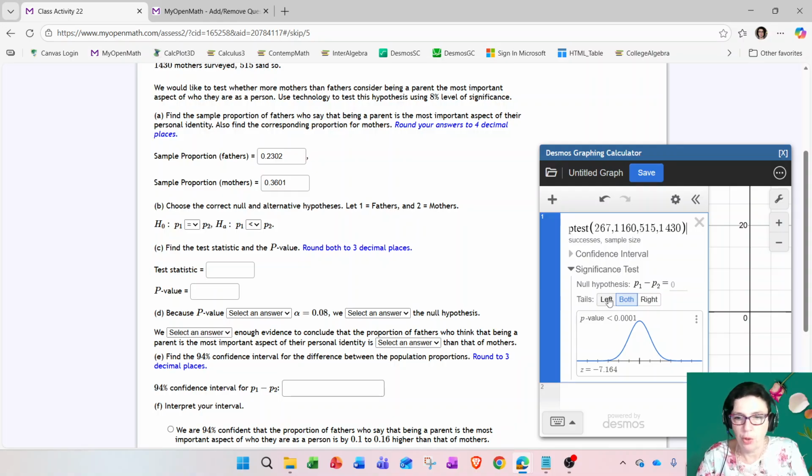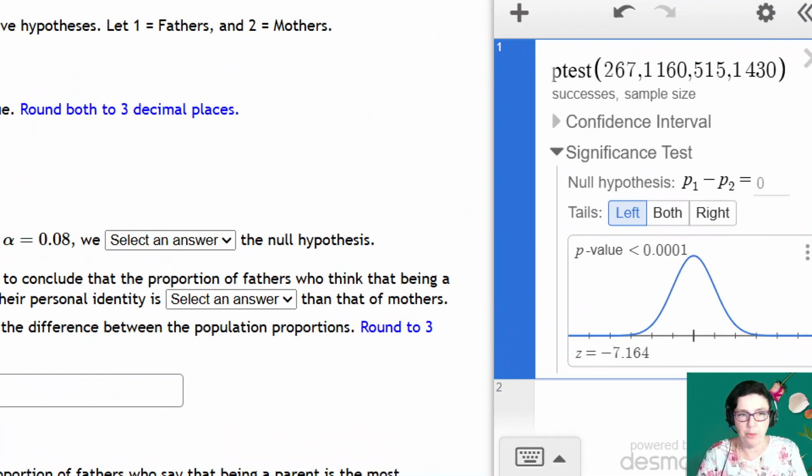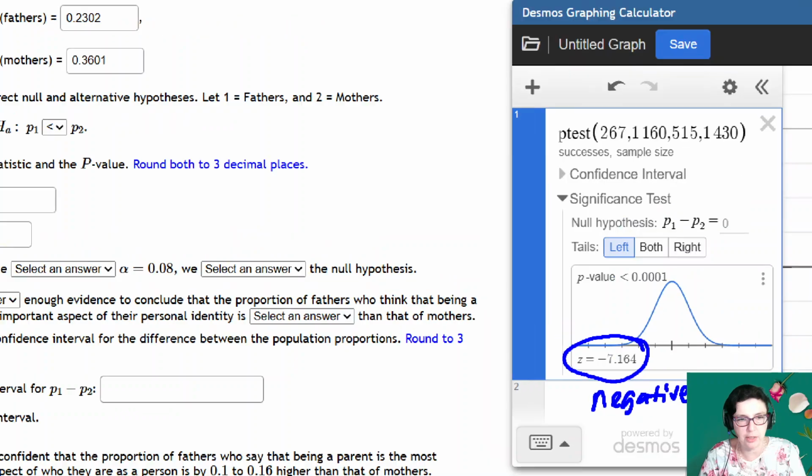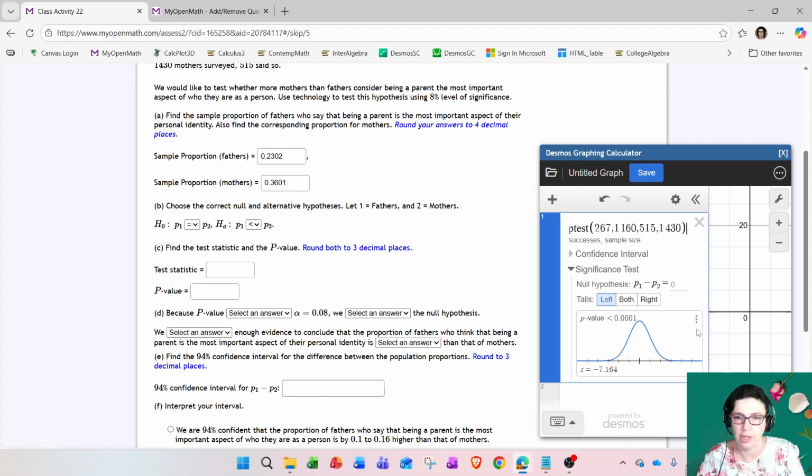The both option is incorrect because it said more mothers than fathers, so I'm between left and right. I thought it was left, less than. Did I get the confirmation by looking at the sign of the test statistic? It is negative, so the sign of the alternative was correct. It was supposed to be negative because I decided less than. Okay, that's the confirmation, so it looks like I got this right.